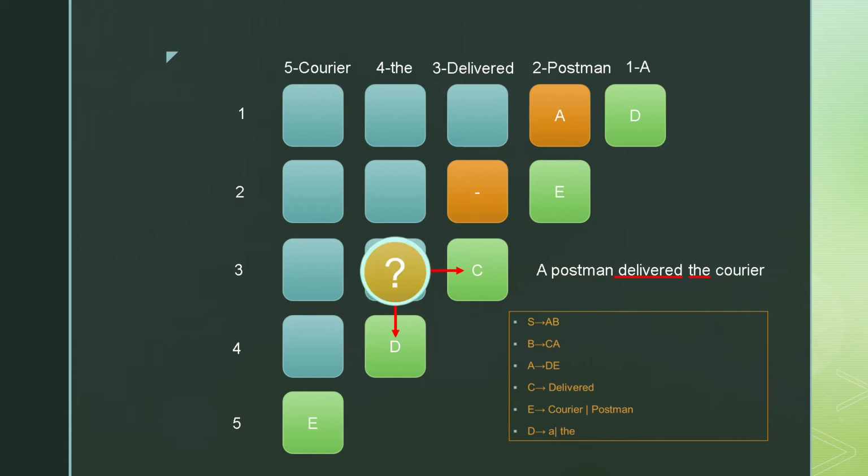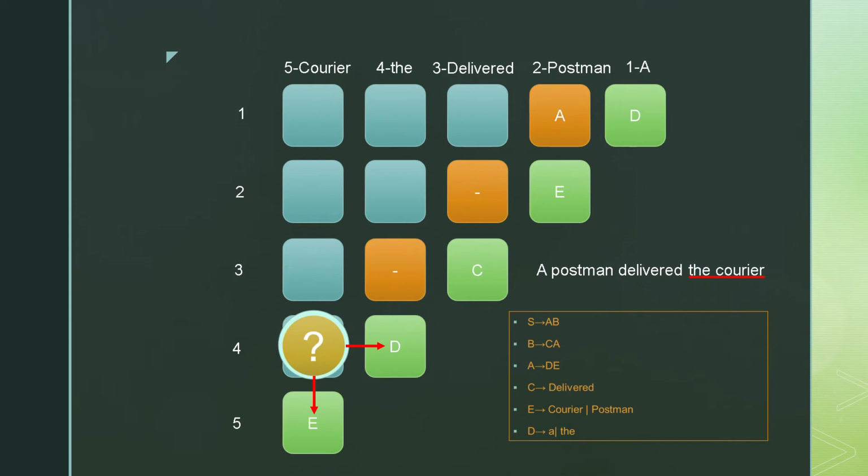The next cell is (3, 4). (3, 4) corresponds to the string delivered the. Delivered the could be formed by concatenating CD. We check our production and find there is no non-terminal which defines CD. So we fill it with phi. The last cell we are gonna check is (4, 5).